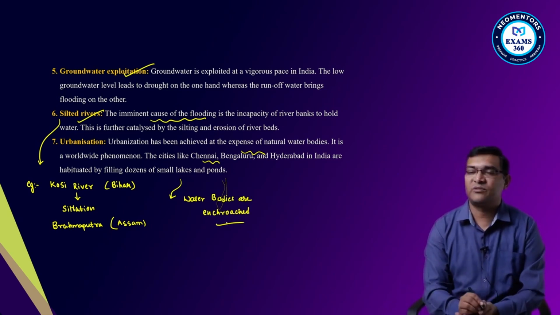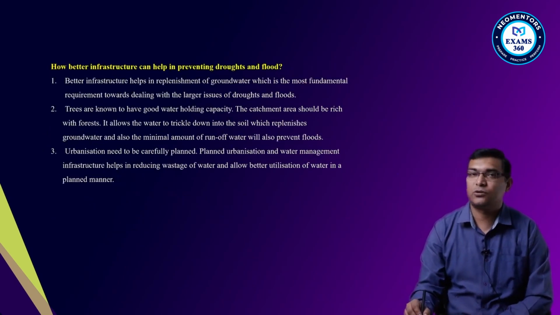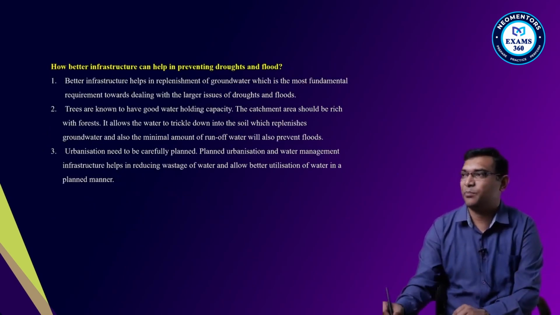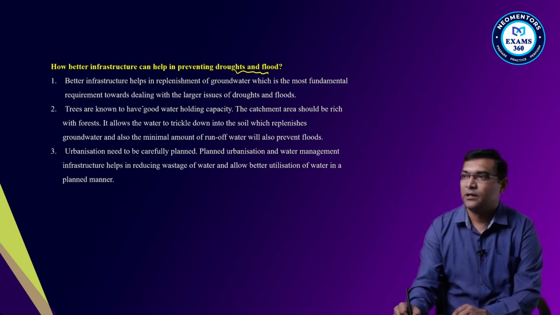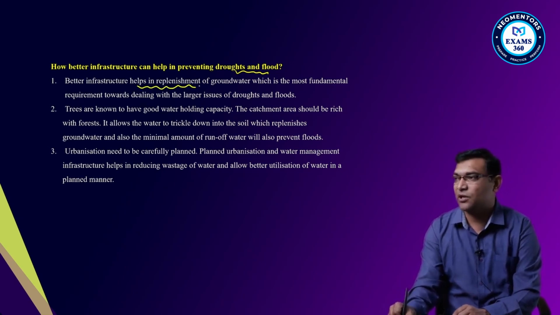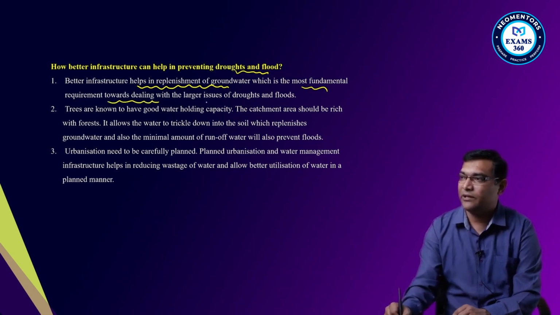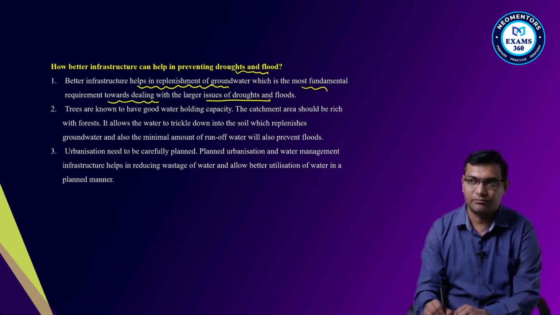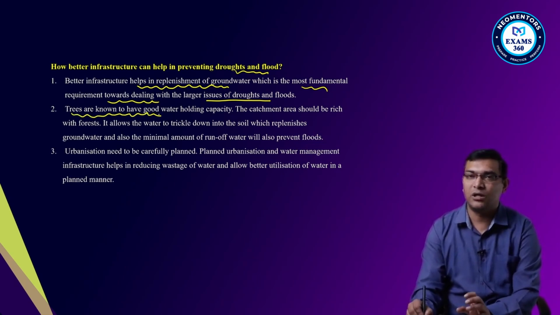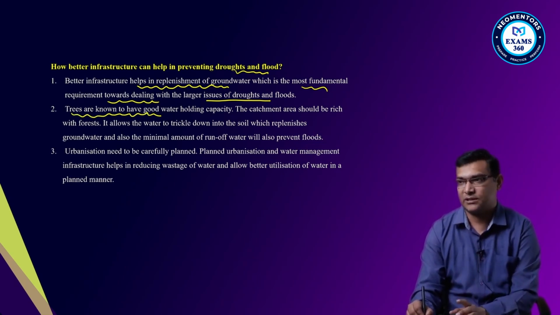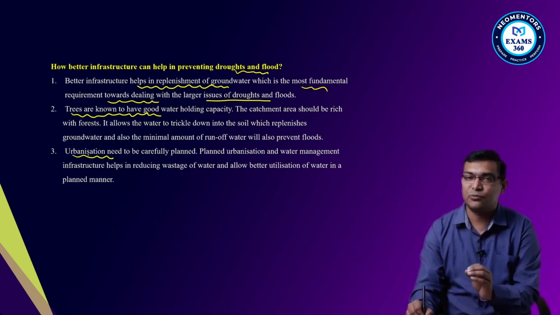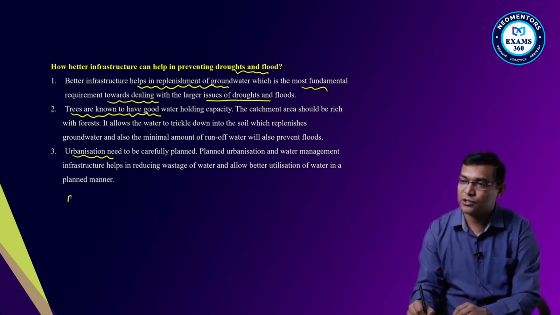So these are some of the major factors, and better infrastructure can help in preventing droughts and floods. Like replenishing groundwater, which is the most fundamental requirement for dealing with the large issues of droughts and floods. Second, trees and afforestation, which have good water holding capacity. Then urbanization needs to be carefully planned, right? And also regulations or strict monitoring